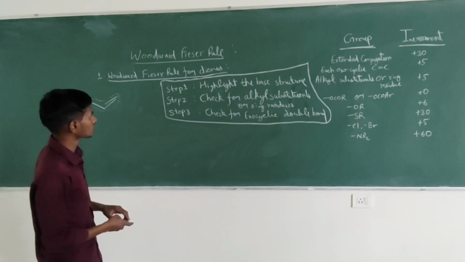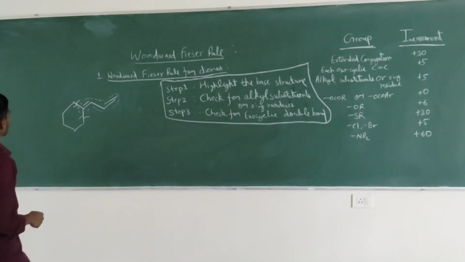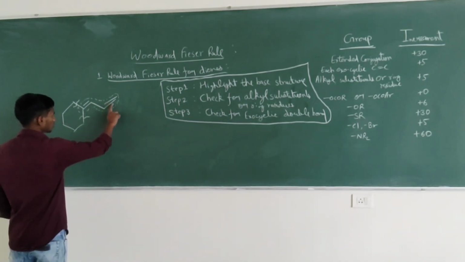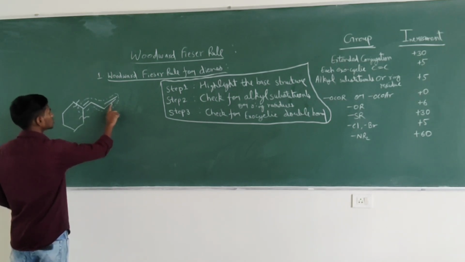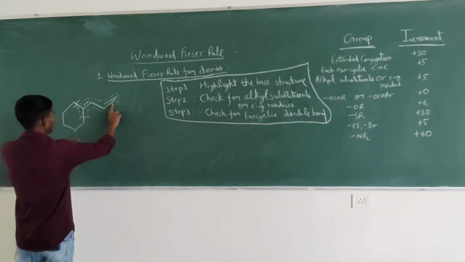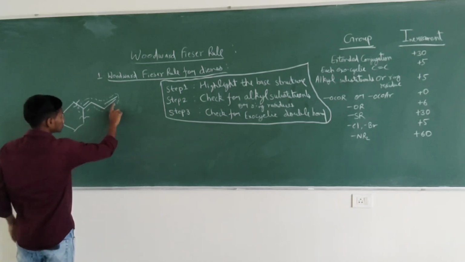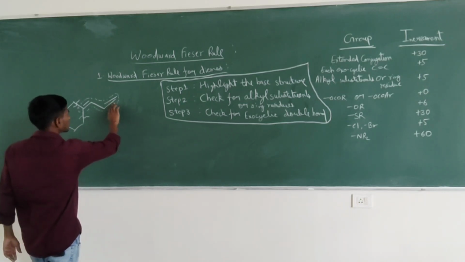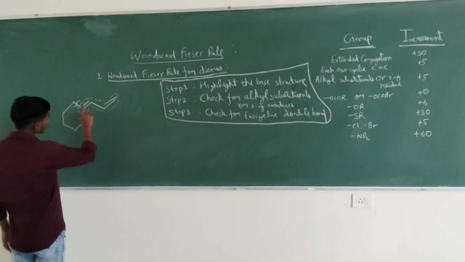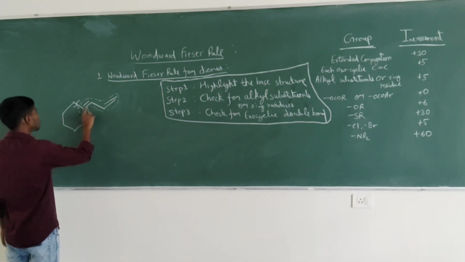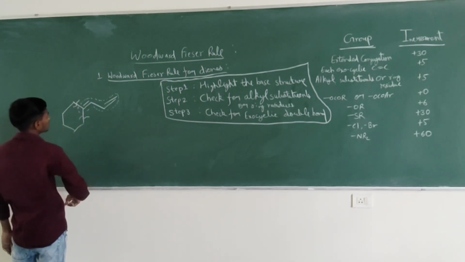Now check for exocyclic double bond. Talking about this double bond, this double bond is not inside any of the rings, and not at the corner of any ring. Talking about this double bond, it is at the corner of this ring, or it's a part of this ring, so it's an exocyclic double bond.